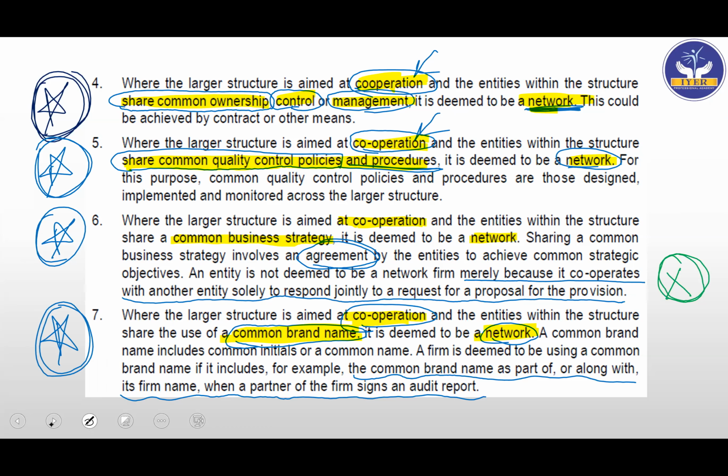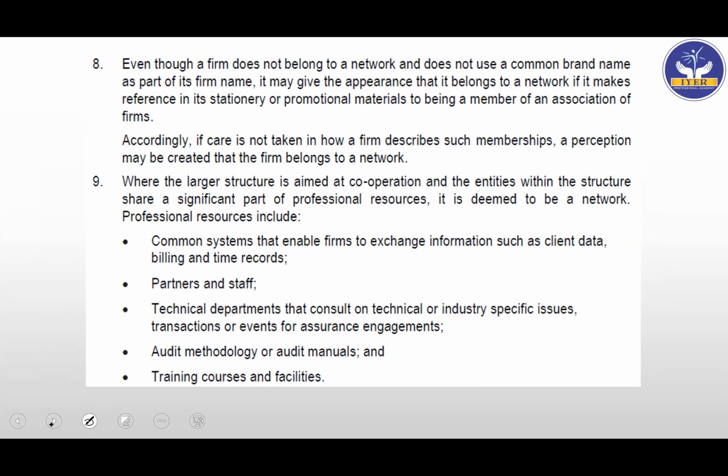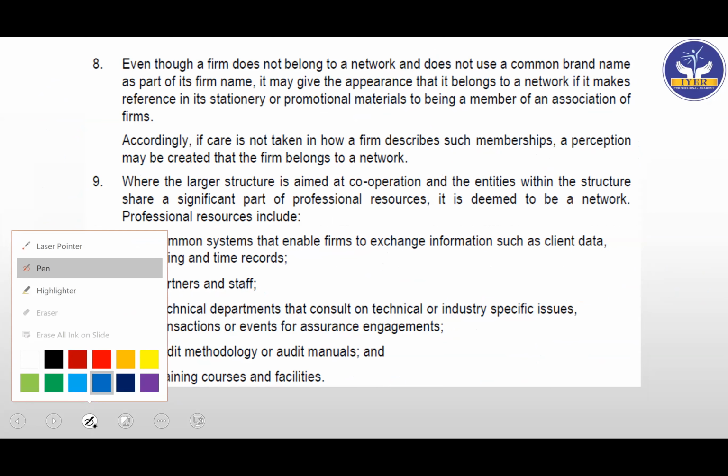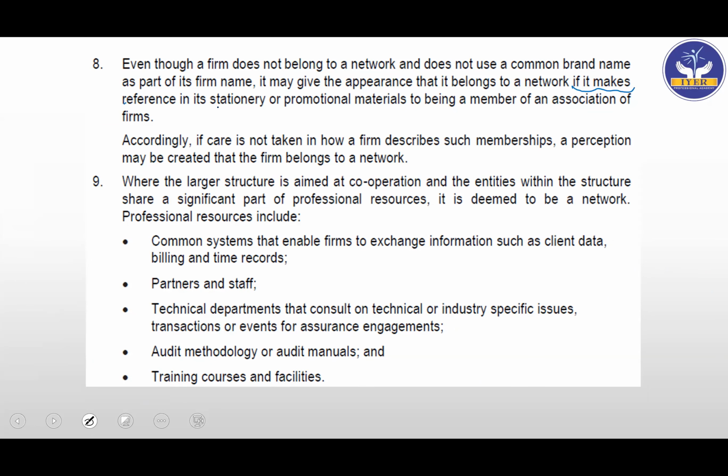Even though the firm does not belong to a network and does not use a common brand name, okay, so it is not part of a network, does not have a common brand name as part of its firm name, it may give the appearance that it belongs to a network if, very important part, very, very important part, if it makes reference in its stationery or promotional material to be member of an association of firms.